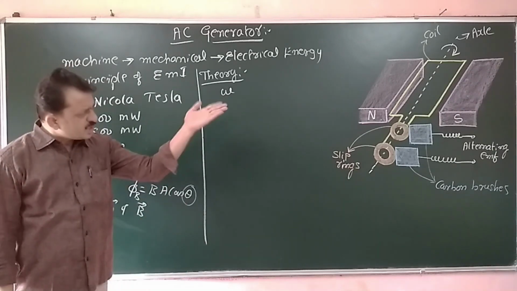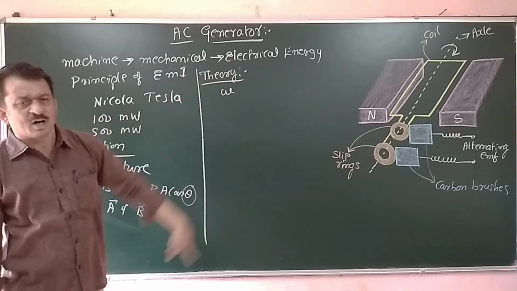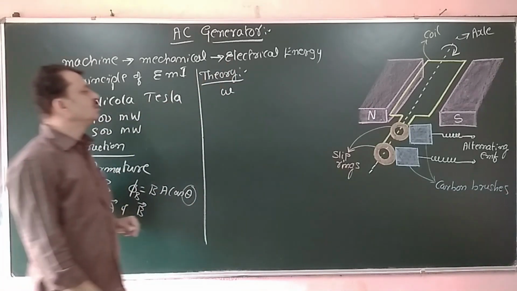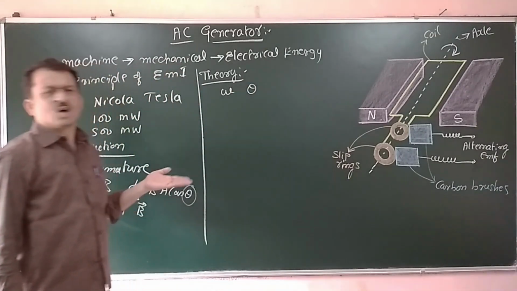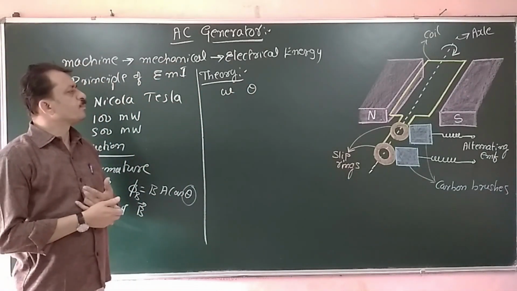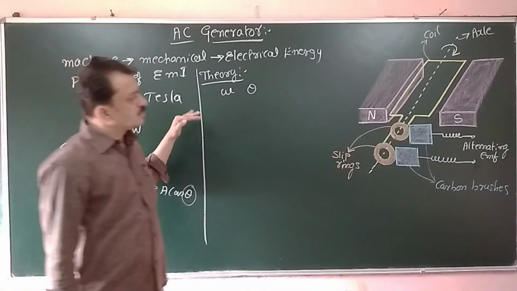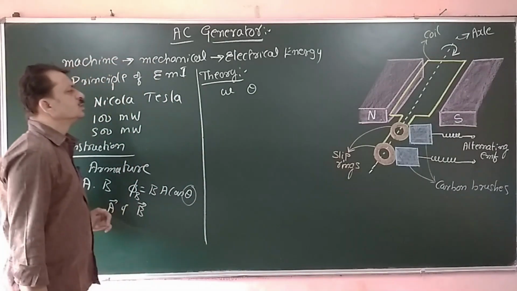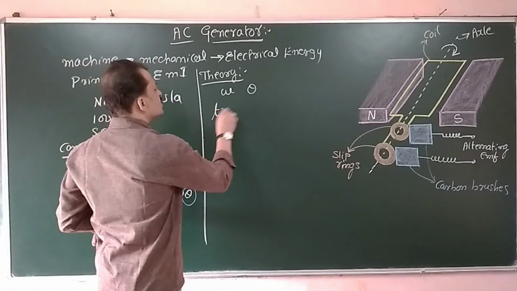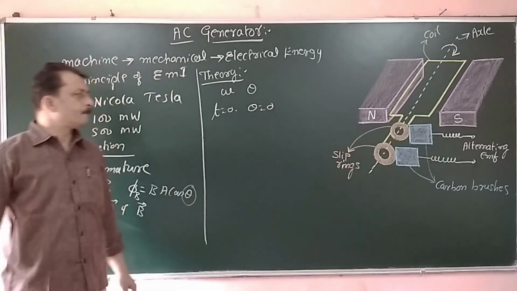Because of that rotation along the rotor shaft, that is the axle, there is an angular displacement theta of the coil with respect to the magnetic field direction. At time t equals 0, let me take theta equals 0.